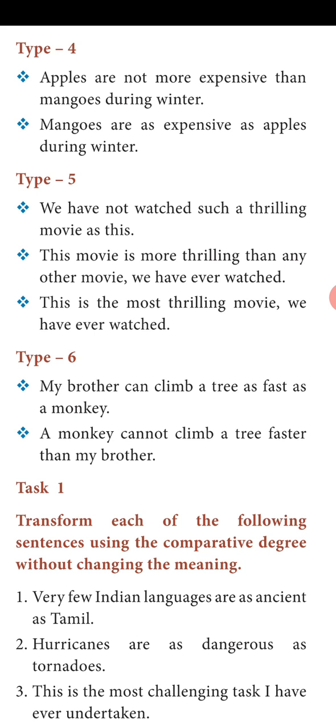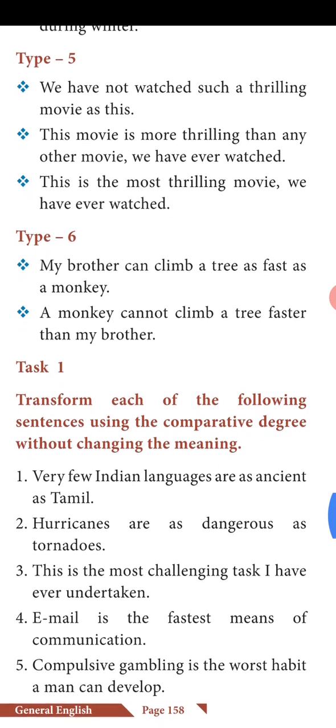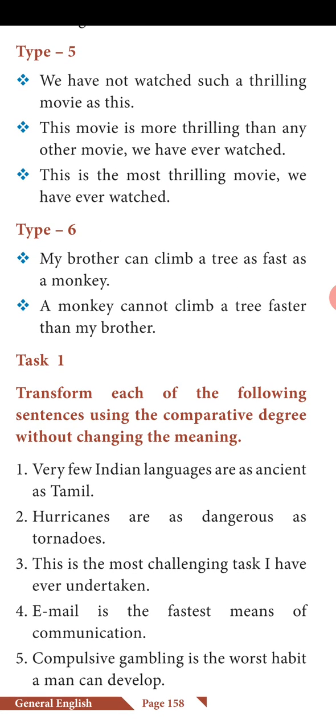Then another type. We have not watched such a thrilling movie as this. So it is rarely used. We have not watched such a thrilling movie as this. This movie is more thrilling than any other movie we have ever watched. So almost like two clauses are compared. So this is the most thrilling movie we have ever watched. So you observe how it is changed. Sometimes it also can be asked.